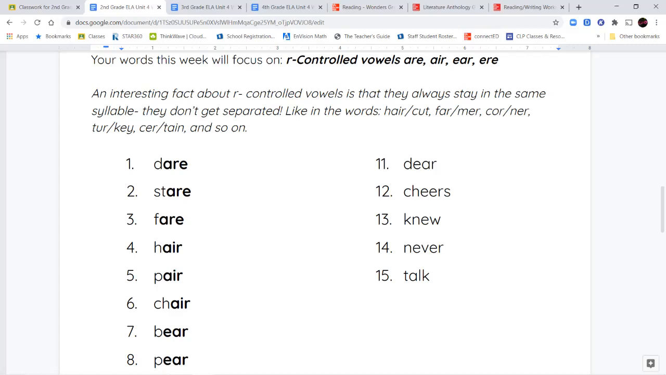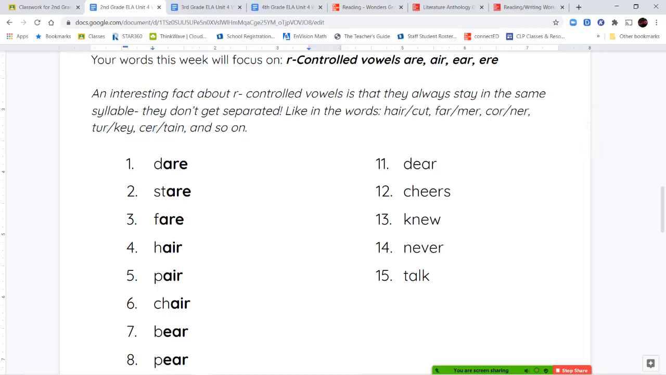So you can see that those are controlled vowels, and I'm going to highlight them for you right now so you can see them as we go along. You can see that they stay in their same syllable. They don't get separated from each other because they're making a new singular sound. They're saying R. So those ones aren't going to be separated from each other.